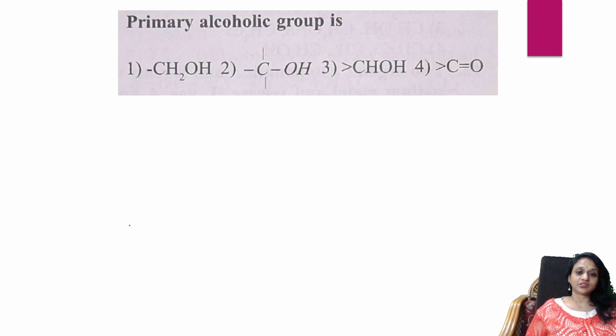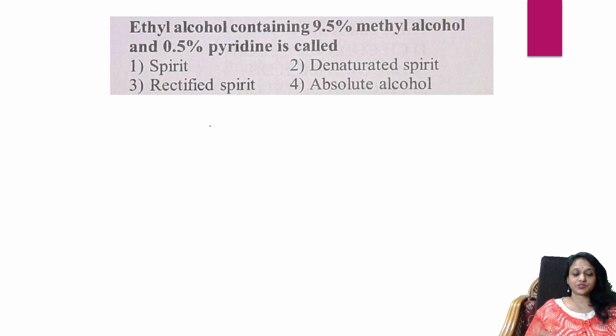Yes. Next question. Primary alcoholic group. We very well know this one because primary alcoholic group has two hydrogens, correct? One R group and one OH group. So this is primary.